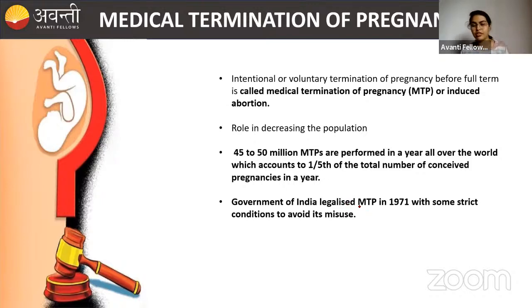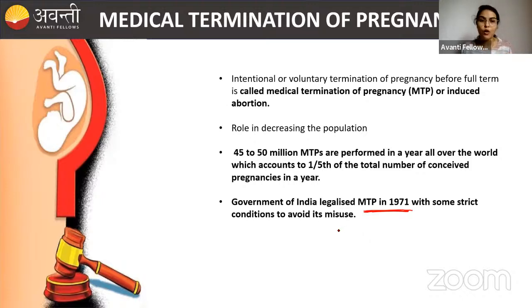But in our country, India, the government of India legalized this in 1971 to avoid situations where a woman has been sexually abused and unfortunately has conceived a baby from it. She doesn't want to keep that pain or tragedy with her life, right? So she can legally terminate the pregnancy, with some strict conditions.